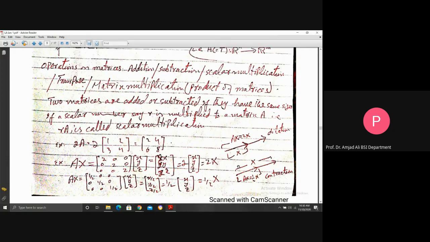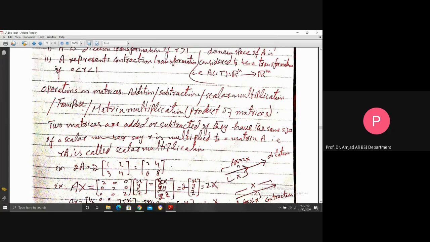So this is the beauty of mathematics, how mathematics models the statements of physics or any other subject in the form of the matrix. This is the importance of matrix, the application of matrix. That is, a matrix is not just a table.